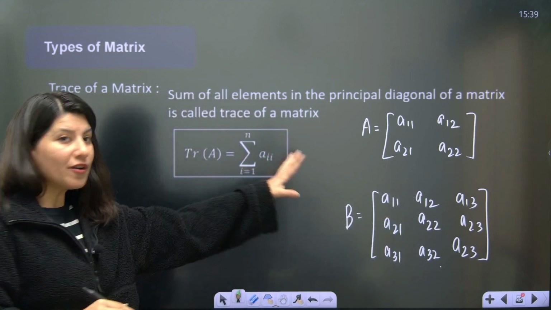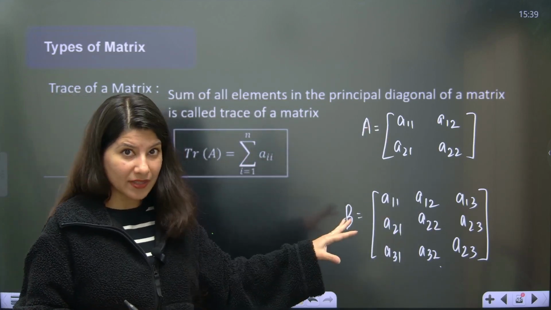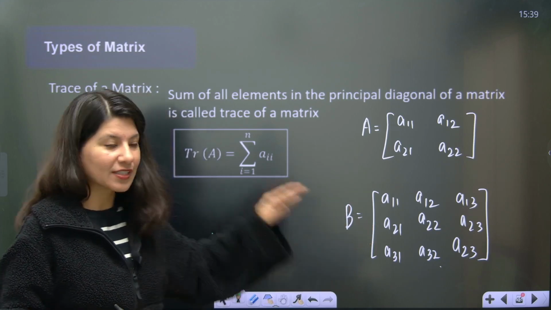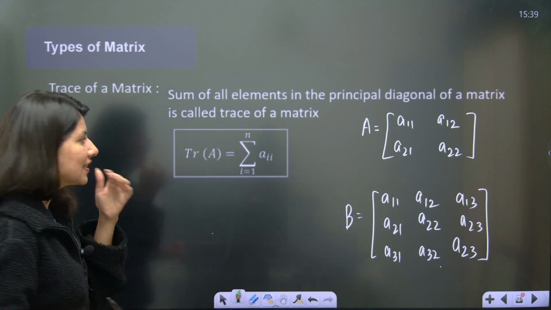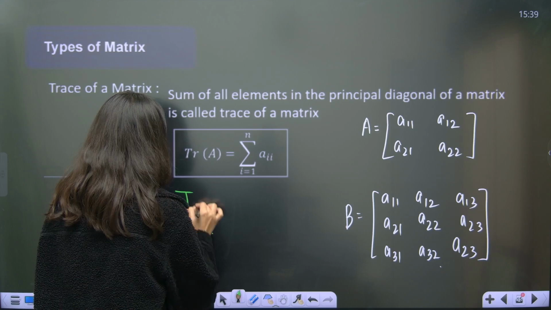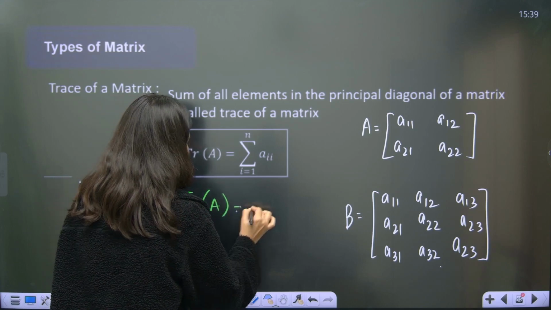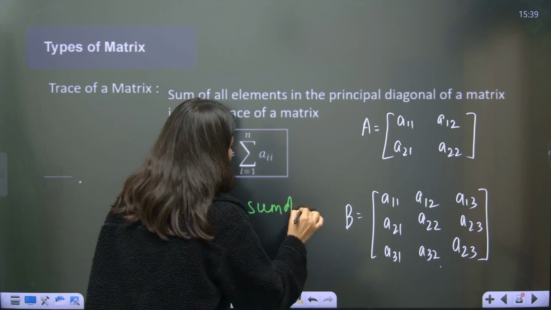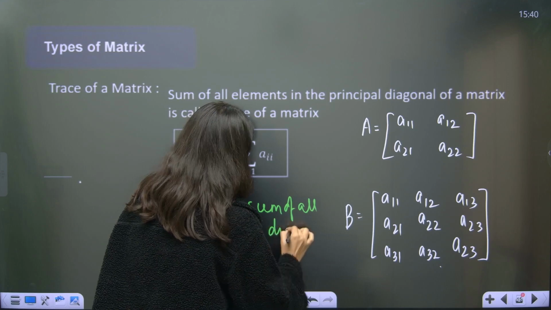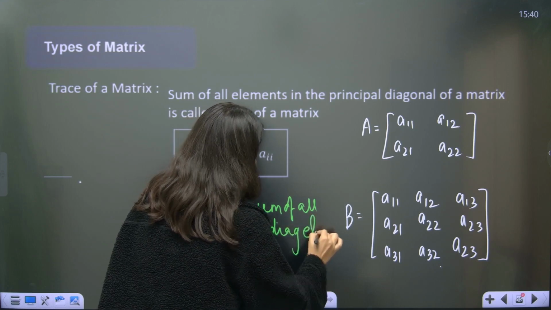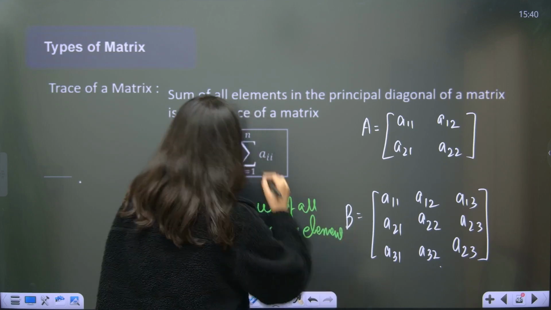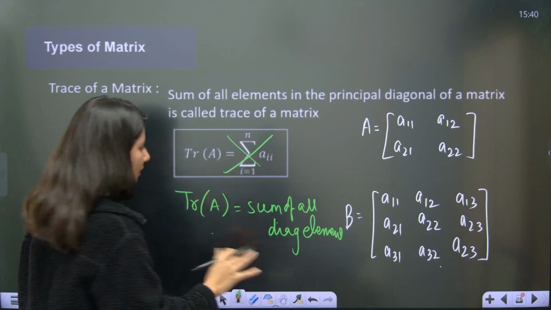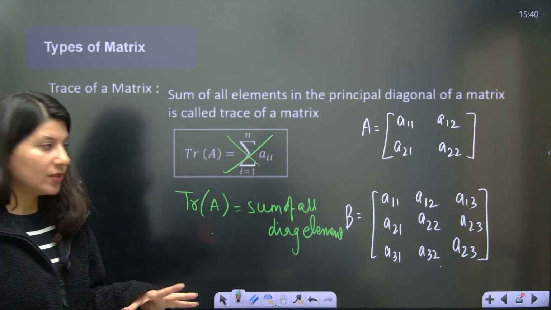Now, trace of this matrix or this matrix, either this or this. So, trace of this matrix is the sum of all diagonal elements. Okay, don't get scared with this summation. Forget it. Sum of all the diagonal elements, okay?